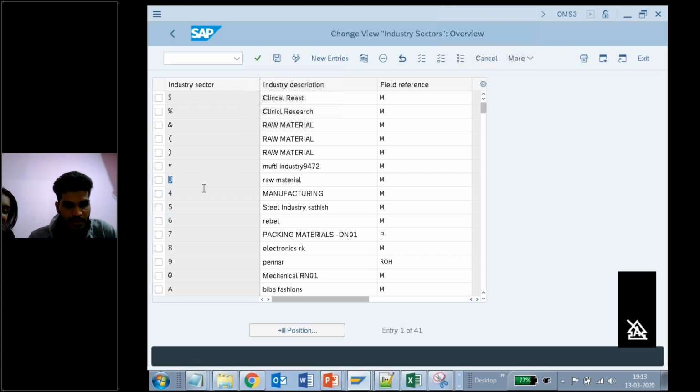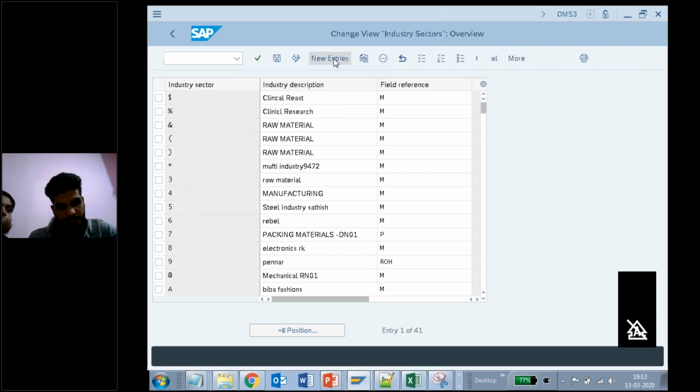Means if someone chooses something, you cannot use that one. You should use another. So here, if I see, there is no 2 and 1. 2 and 1 are not there, right? So I can use 2 or 1 or any of the characters A to Z or special characters. So let me use any one thing. Let me try with the 2.